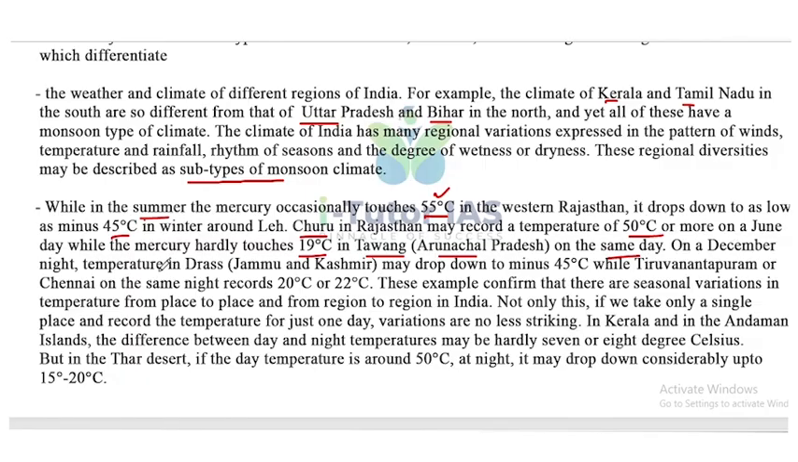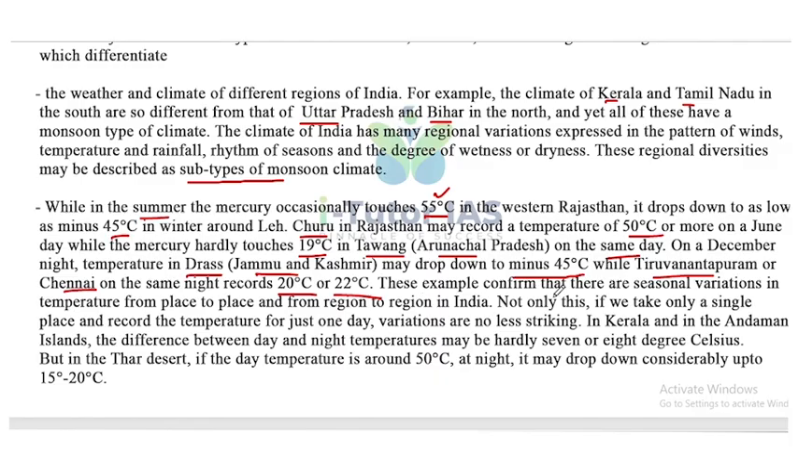On a December night, temperature in Dras in Jammu and Kashmir may drop down to minus 45 degrees Celsius, while Trivandrum or Chennai on the same night record 20 degrees Celsius or 22 degrees Celsius. So in the winter season, Dras may drop to minus 45 degrees Celsius, while the southern regions have only 20 or 22 degrees Celsius.